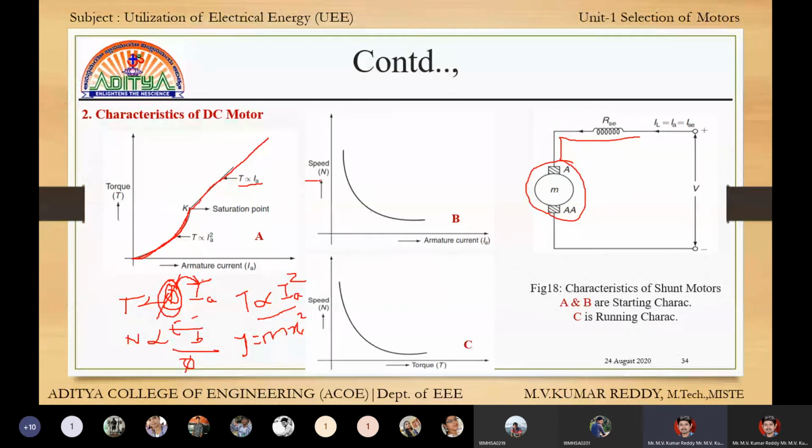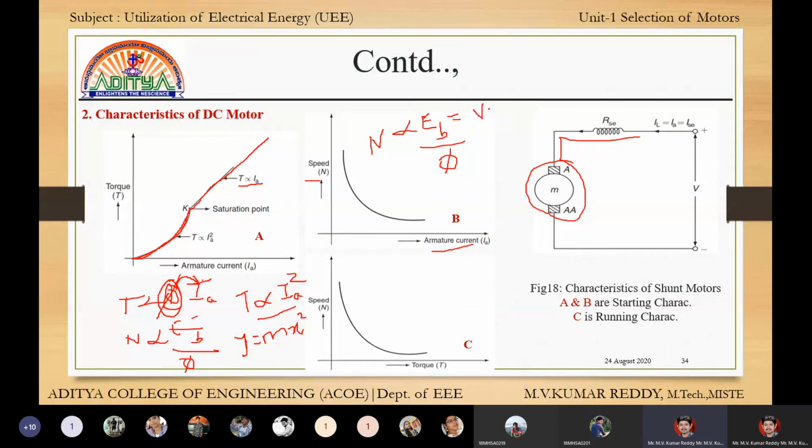And next one is speed and armature current. Same formula. Here speed is directly proportional to EB by flux.